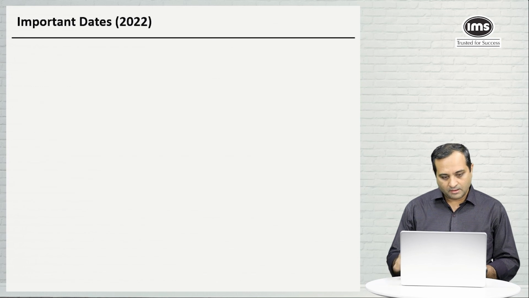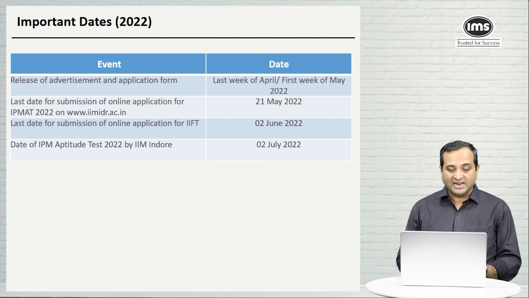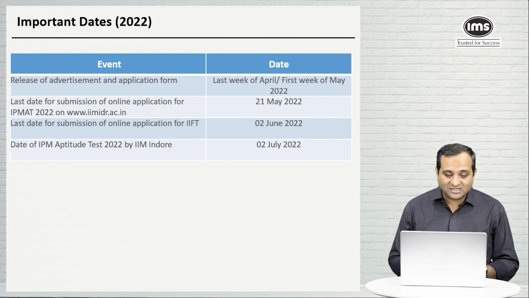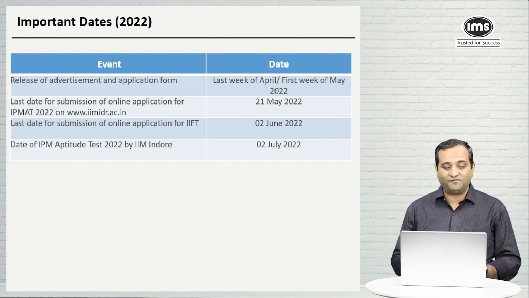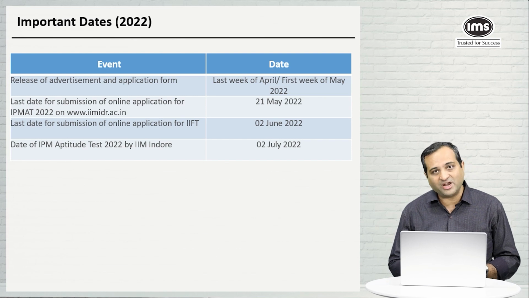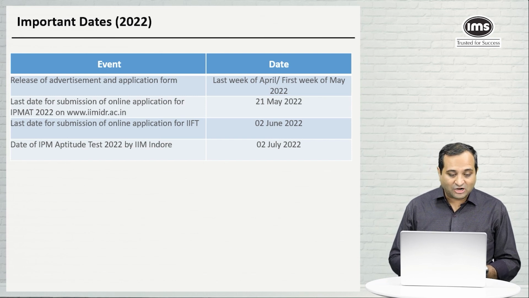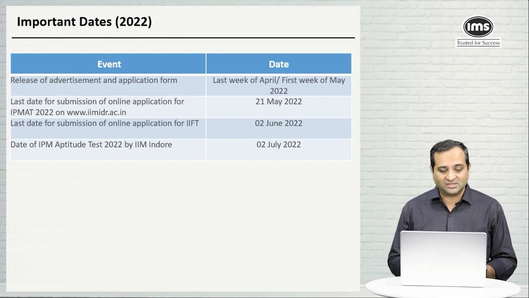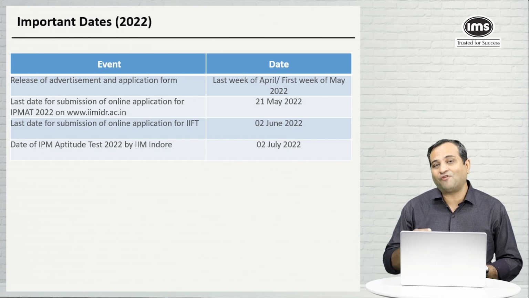What are the important dates that you need to keep in mind? The release of the advertisement and the application form for IIFT started in the first week of May. The last date for submission of the IPMAT entrance test was 21st of May. The date of the IPMAT aptitude test is 2nd July. However, the important point here is the last date to apply for IIFT. The last date to apply for IIFT is 2nd June 2022.